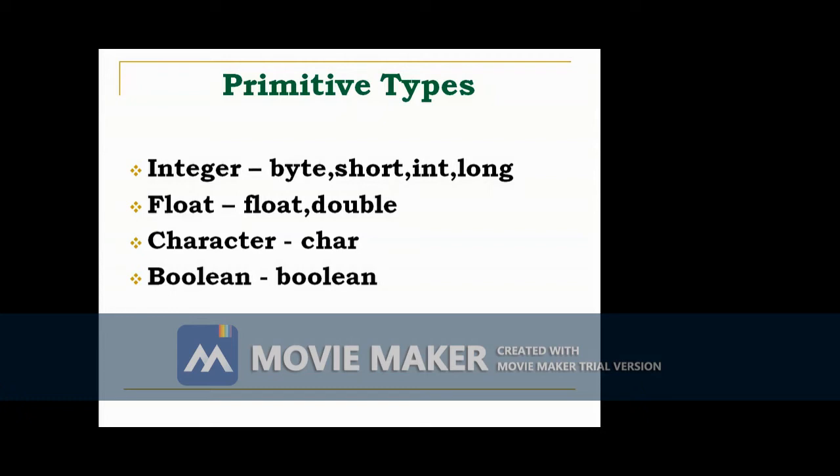So short, int, long. Then the second one is float. In floating point, the type float specifies a single precision value that uses 32 bits of storage. Single precision is faster on some processors and takes half as much space as double precision, but will become imprecise when the values are either very large or very small. So variables of type float are useful when we need a fractional component.